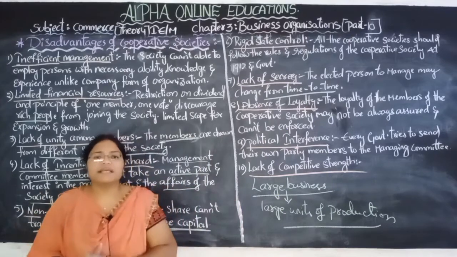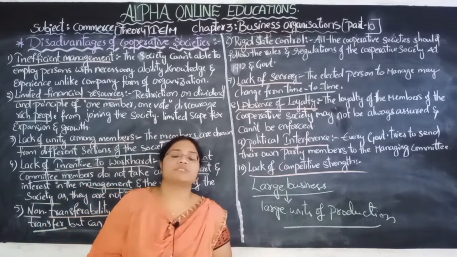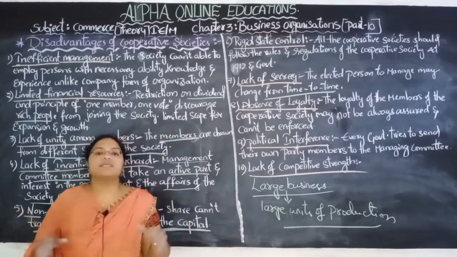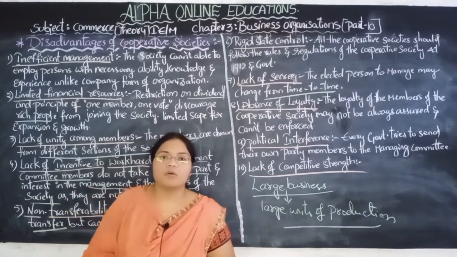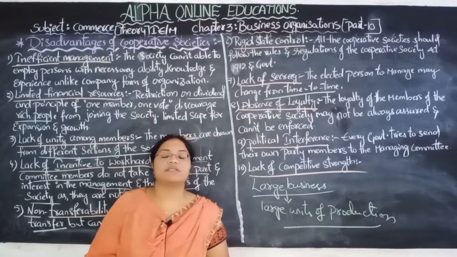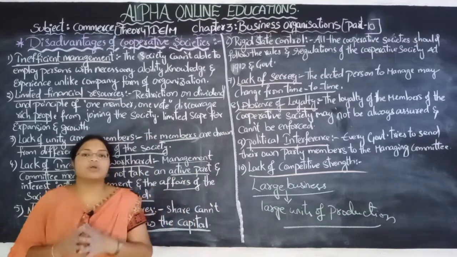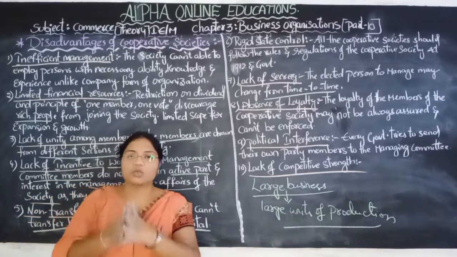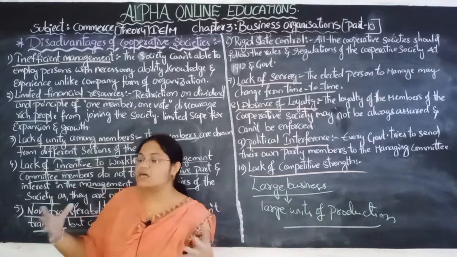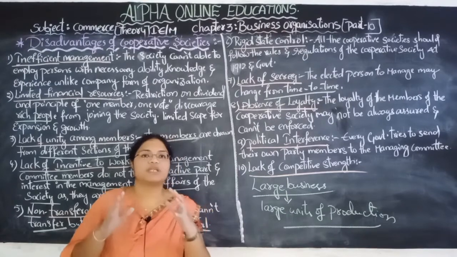By completing the disadvantages of the cooperative society, we have successfully completed our third chapter, and in the upcoming session we are going to enter into the fourth chapter, that is the partnership form. Very shortly we will start that chapter. So don't waste the time. Whatever topics we have discussed in the third chapter, that chapter is very important.